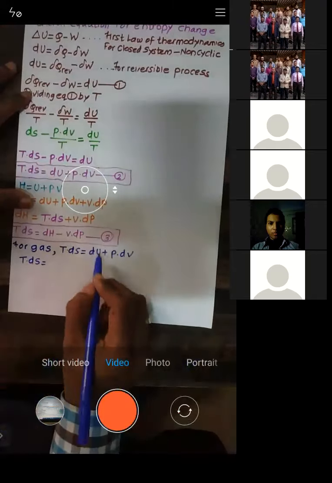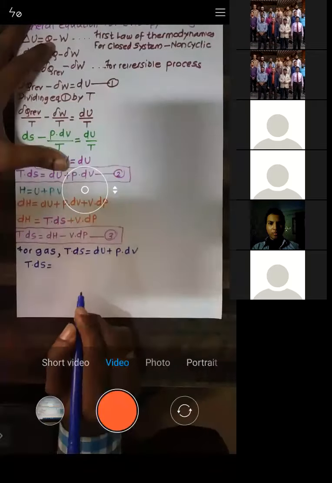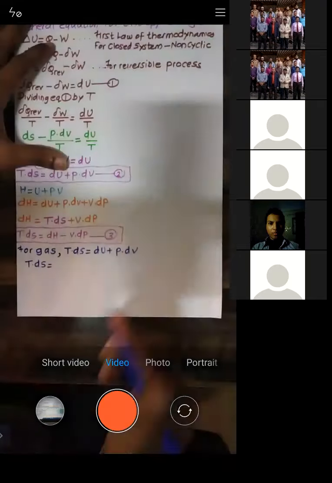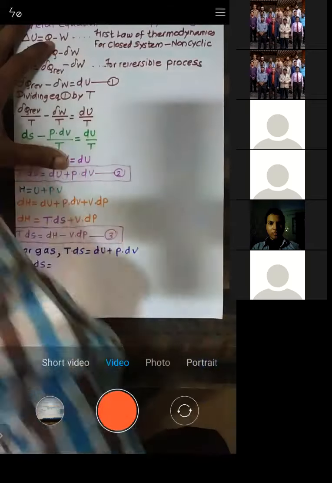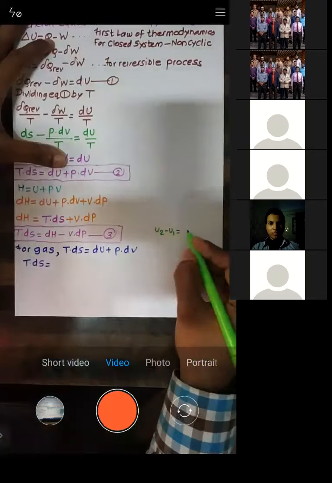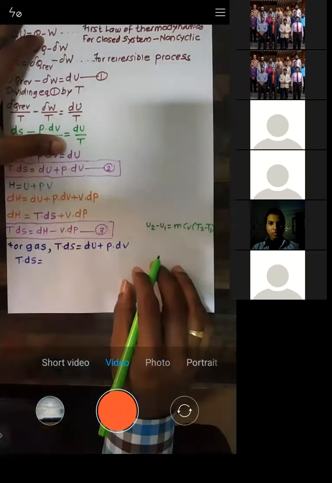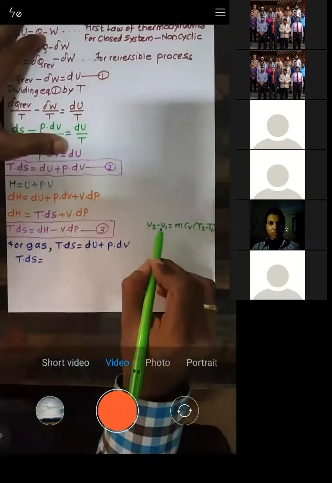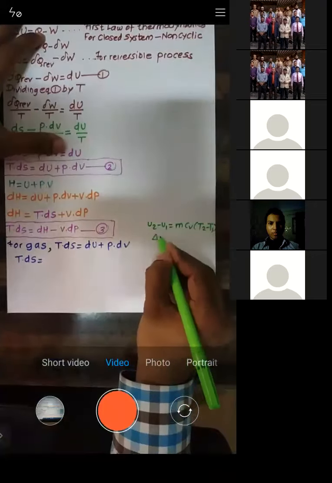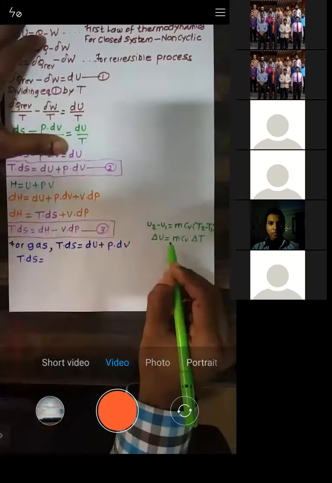This term dU is given by change in internal energy. How do you get the change in internal energy? If I ask you the value of U2 minus U1, how did you used to write it? It is mCv (T2 minus T1). This is the formula for change in internal energy. So delta U is given by mCv delta T.